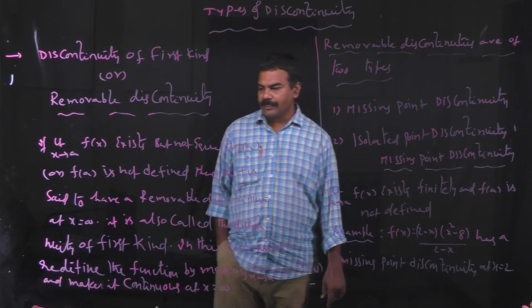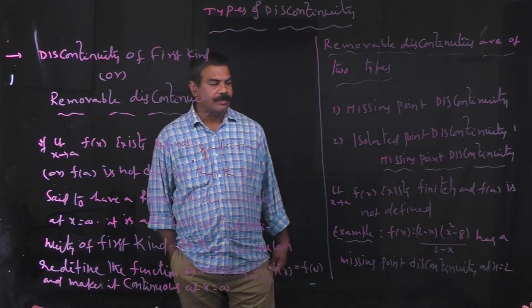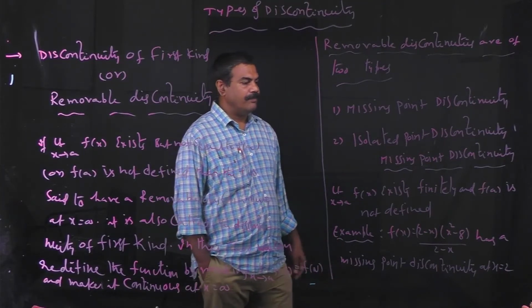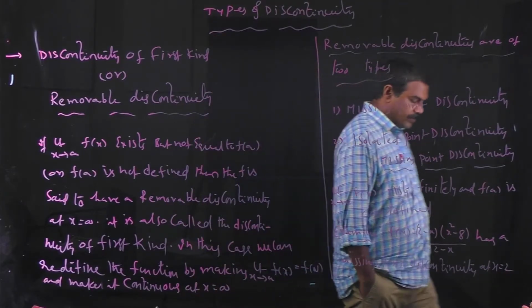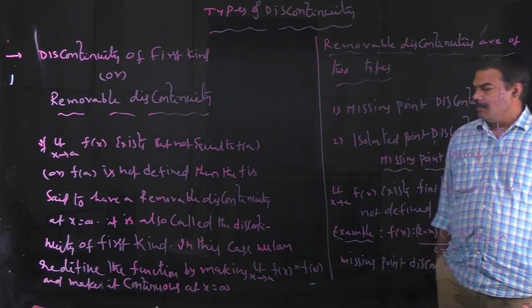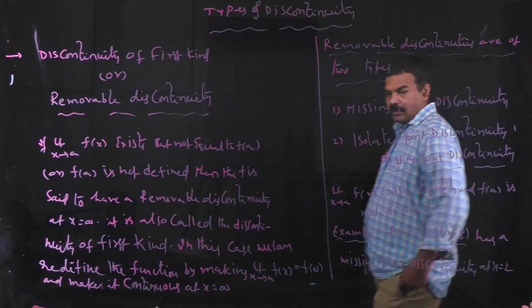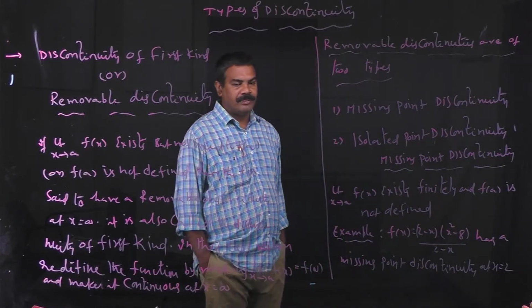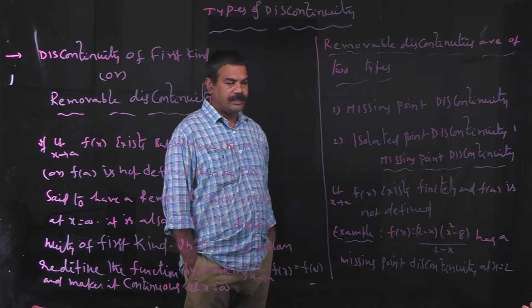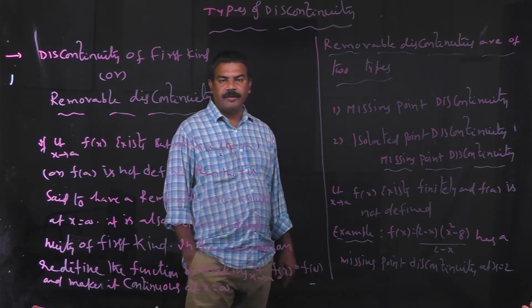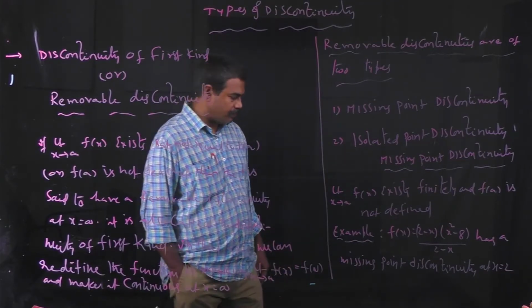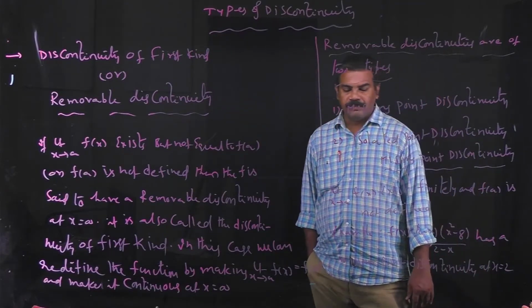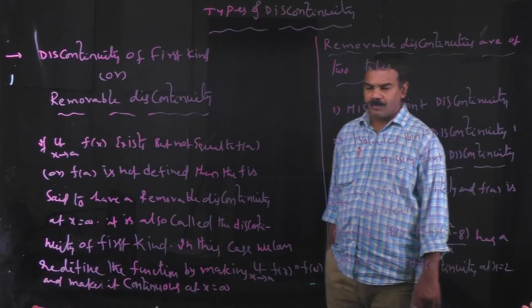For example, f(x) = (2 - x)(8 - x²)/(2 - x) has a missing point discontinuity at x = 2.